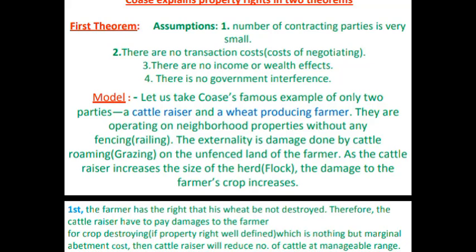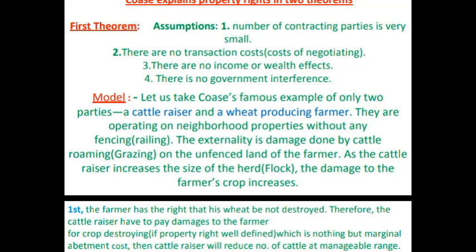Coase mentioned that this is a very irrelevant assumption to economics, but according to his argument, when a transaction takes place it will not go through the market, so there will be no transaction cost.